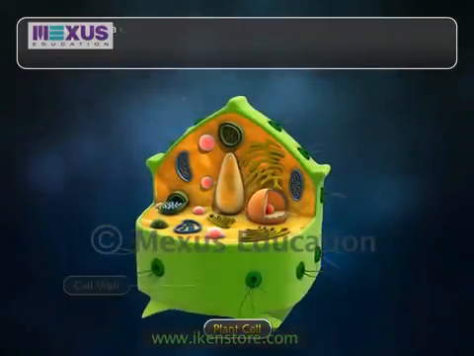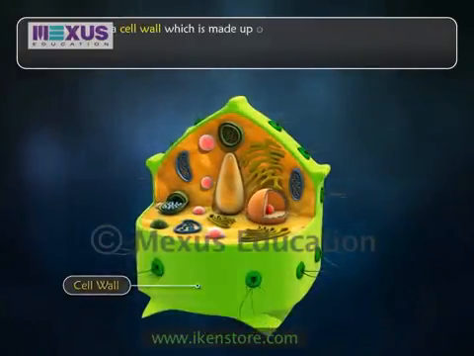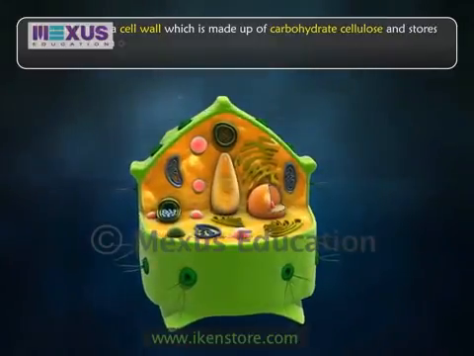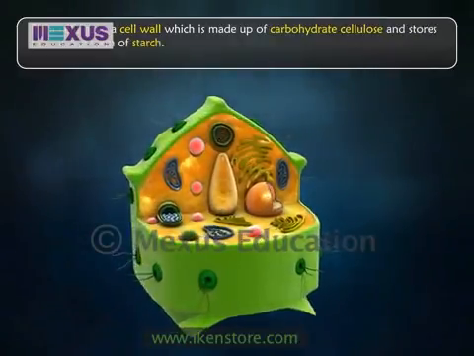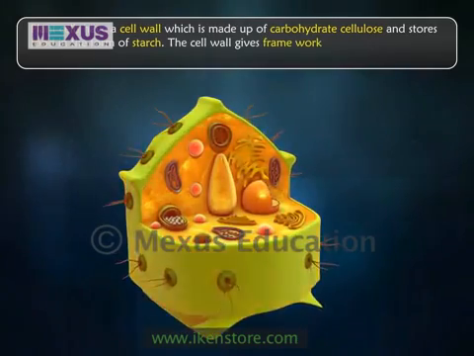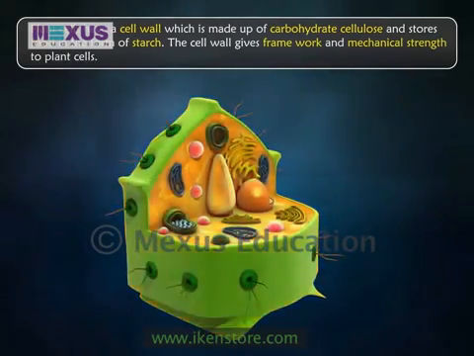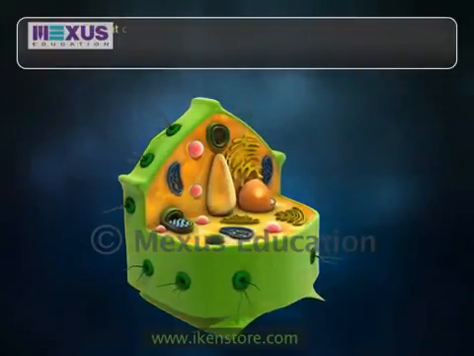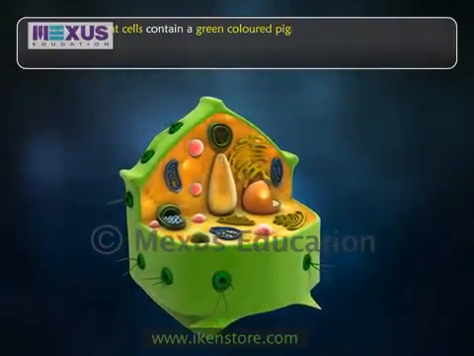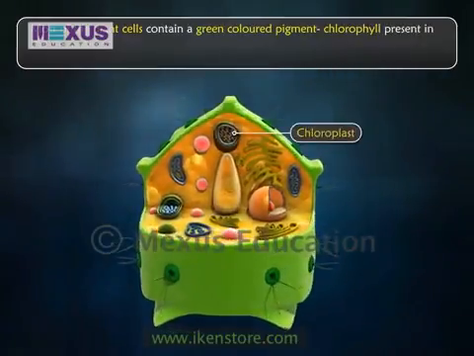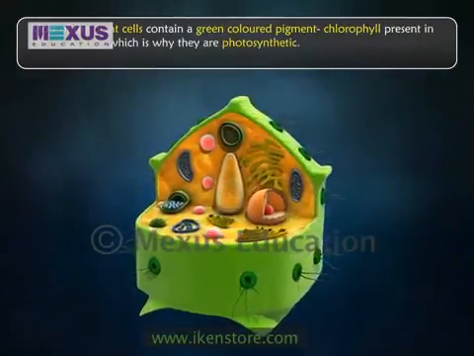Plant cells have a cell wall which is made up of carbohydrate cellulose and stores food in the form of starch. The cell wall gives framework and mechanical strength to plant cells. Most of the plant cells contain a green-colored pigment, chlorophyll, present in the chloroplast, which is why they are photosynthetic.